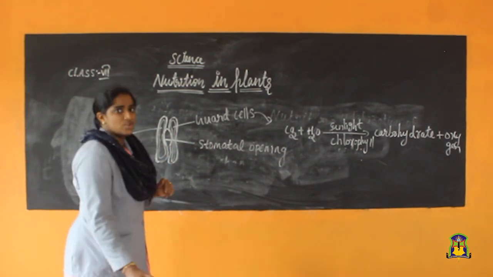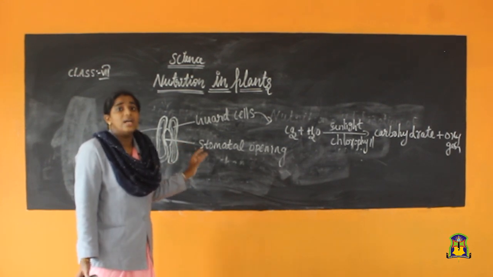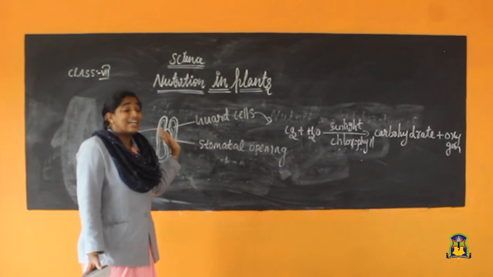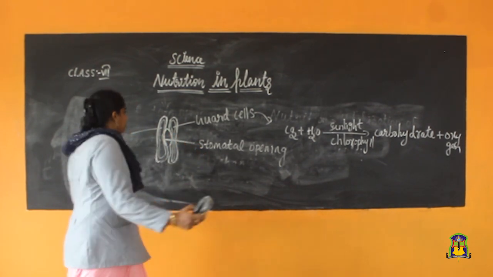Next one, heterotrophs. Hope all of you understood. Now, what is an autotroph? It is self-preparing food. So, all the green plants we can say are autotrophs. Got it?